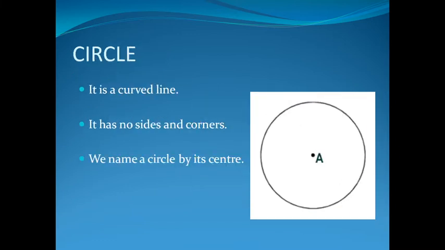Circle. Circle is not made of a straight line, but it is a curved line which has no sides and corners. We name a circle by its center. The picture indicated is read as circle A.